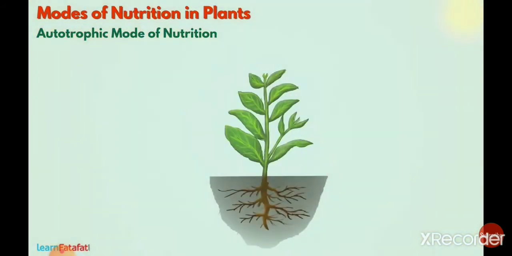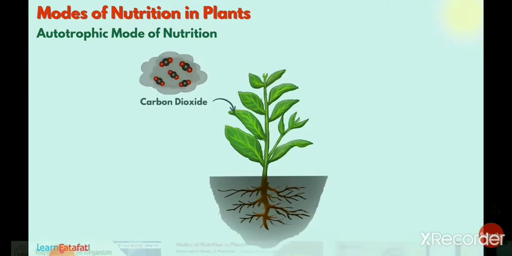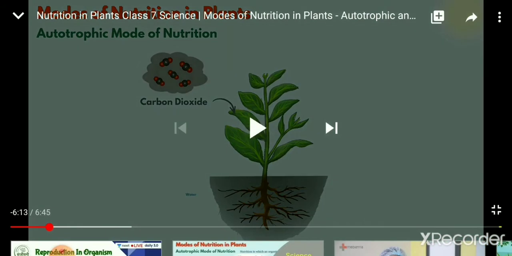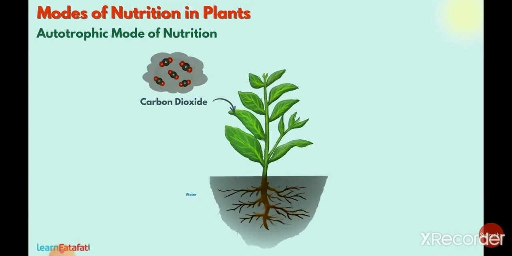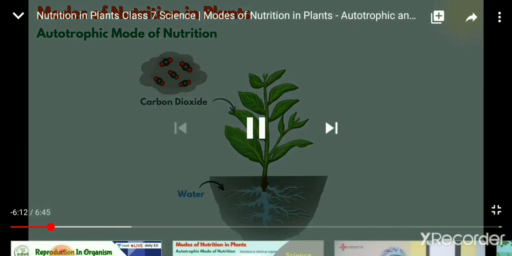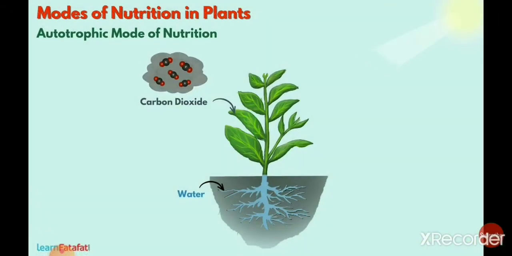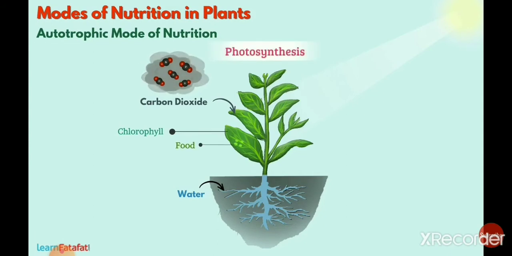Firstly we are discussing autotrophic mode of nutrition. As you know, green plants can prepare their own food, so green plants are also known as autotrophs. So what are autotrophs? Organisms which make their own food by using simple chemical compounds such as carbon dioxide and water from their surroundings are called autotrophs. As you know, chlorophyll is present in the leaves. When an organism makes its food from simple inorganic substances, it is known as autotrophic nutrition.